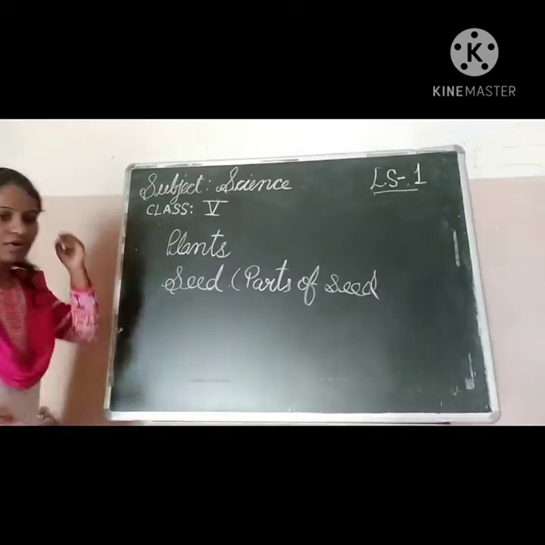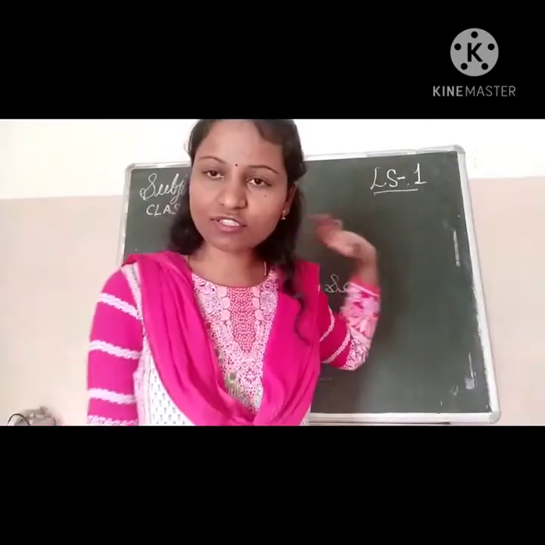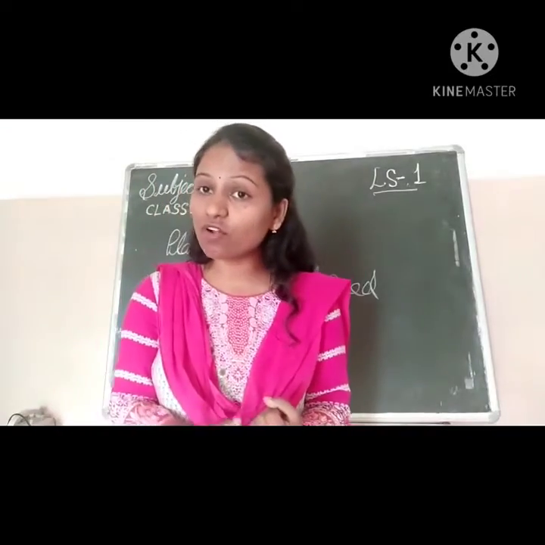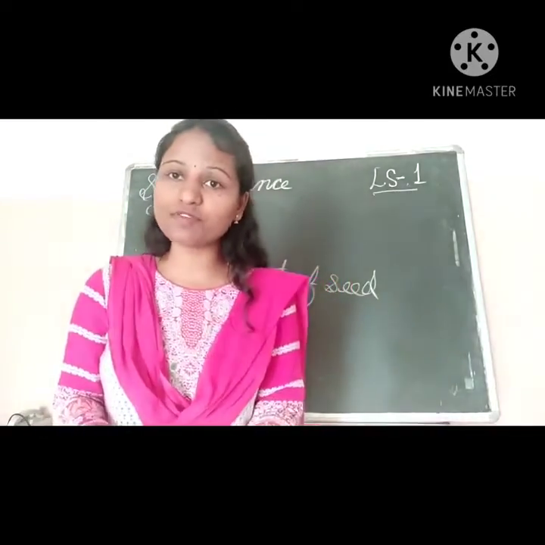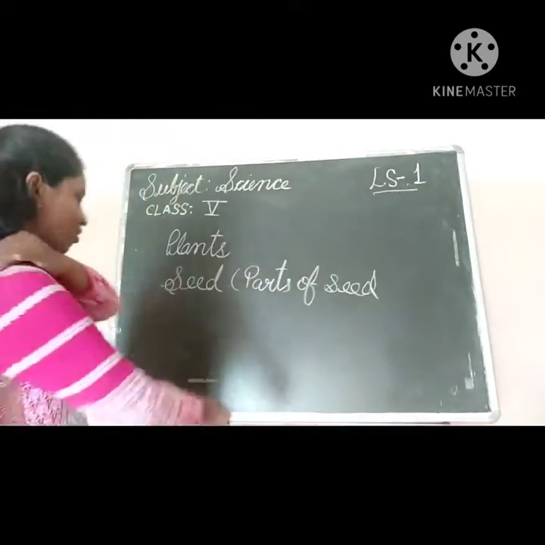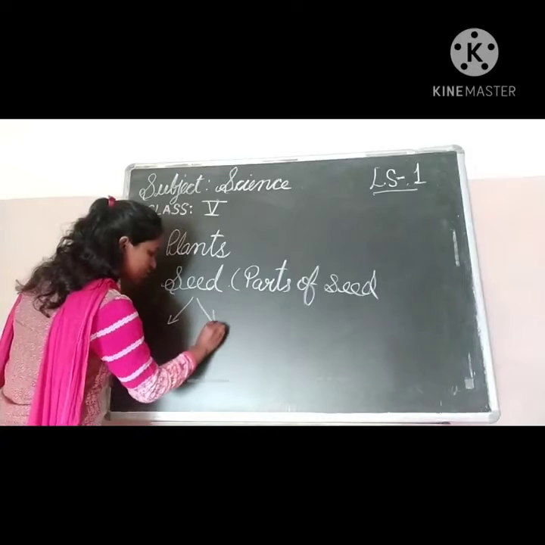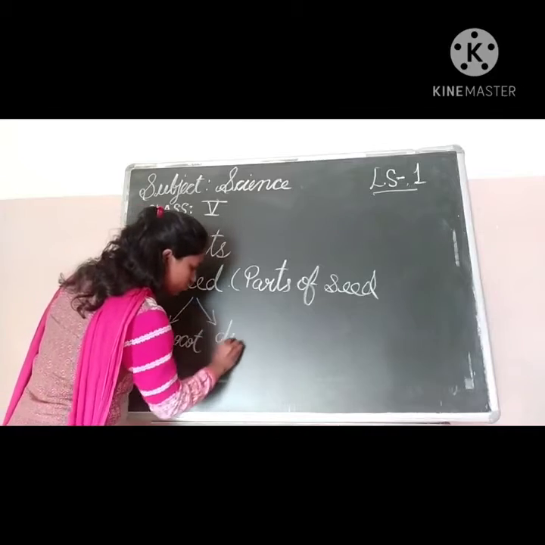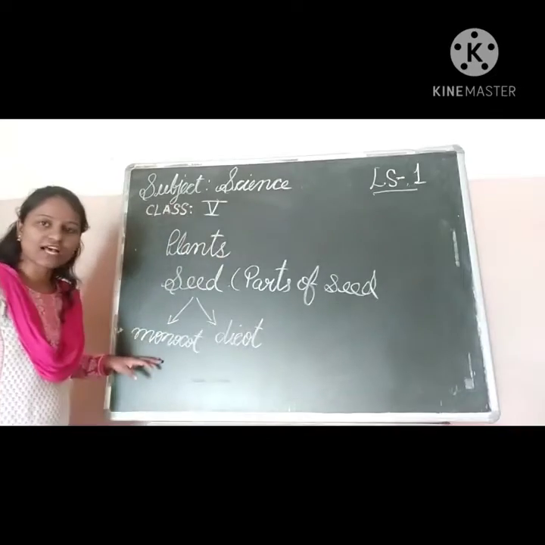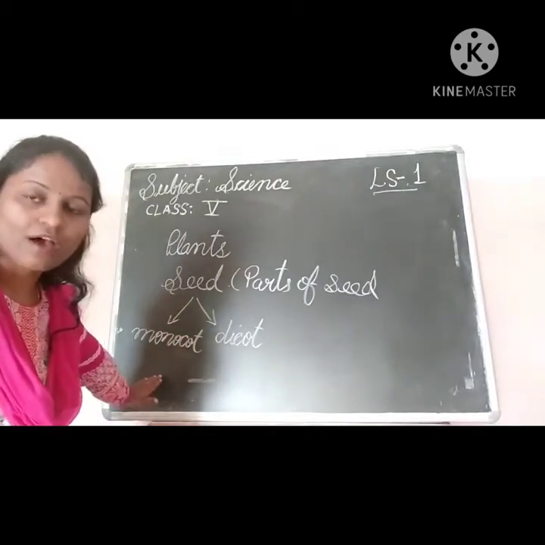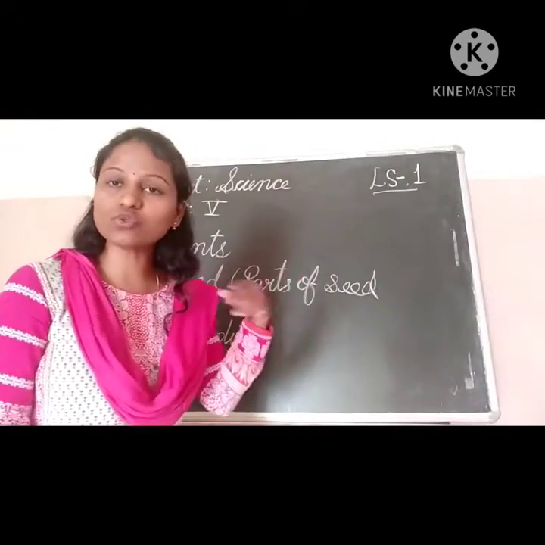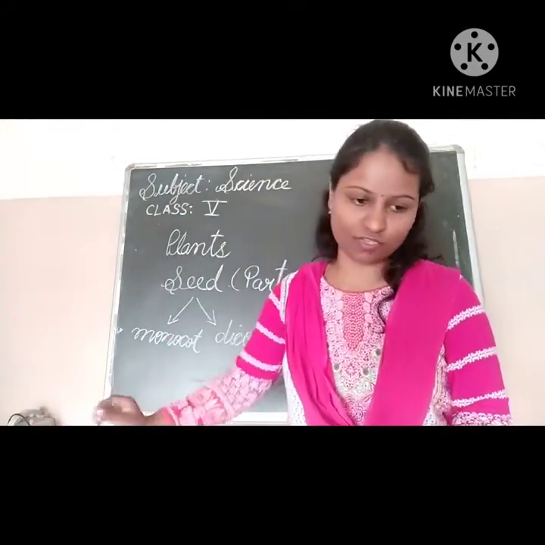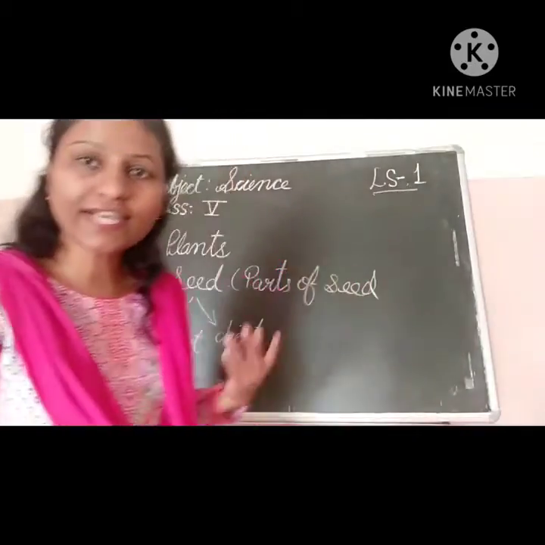So here I will draw the diagram and show you the cotyledons, the seed leaves. Seed leaves are also called cotyledons. And what are the different types of seeds? They are monocot and dicot. So seeds are of two types, monocot and dicot. We have also seen what monocot and dicot are. The seed which has only one cotyledon is called monocot, and the seeds which have two cotyledons are called dicot seeds.